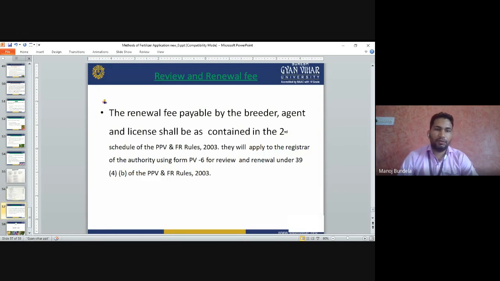The renewal fee payable by the breeder, agent or licensee is contained in the second schedule of the PPVFR Rules 2003. They will apply to the Registrar of the Authority using PV6 for renewal under Section 4B, PPVFR Rules 2003.